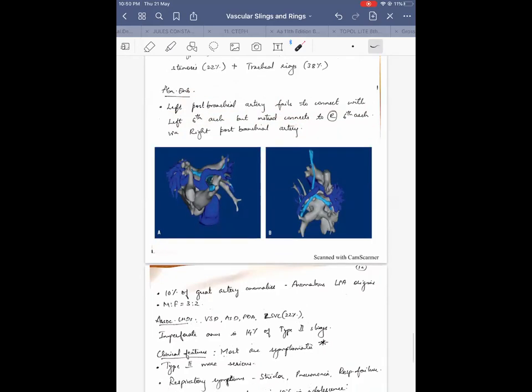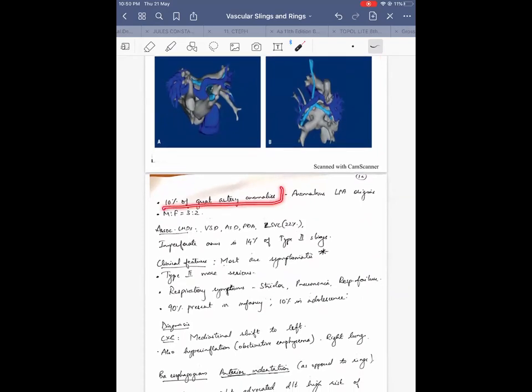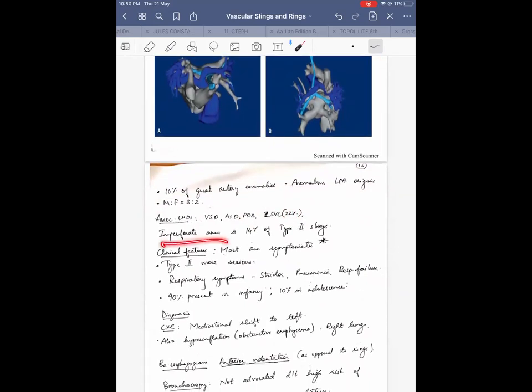You need not mention. So 10% of great artery anomalies in one of the autopsy studies showed anomalous LPA origin. It could be from anything, and one of those origins is the right pulmonary artery. Male to female ratio in pulmonary artery sling is 3:2. They can have associated CHDs like VSD, ASD, PDA, and persistent left superior vena cava seen in 20 to 22% of patients. There can be an imperforate anus also, especially in type 2 slings.